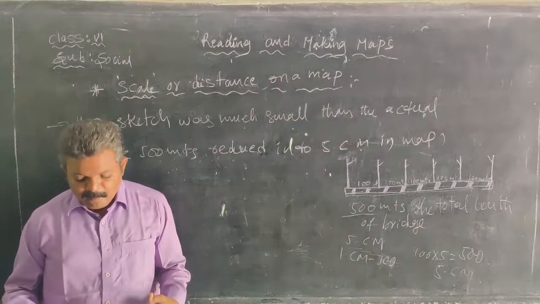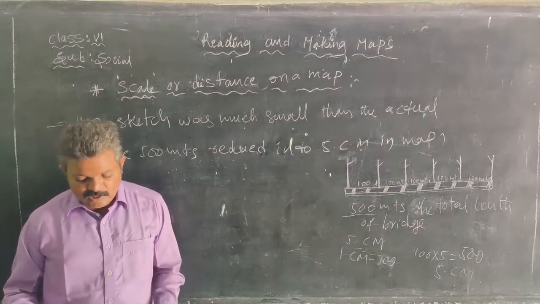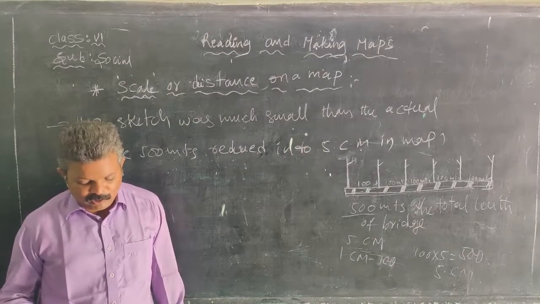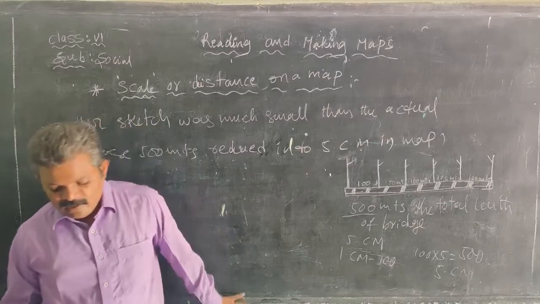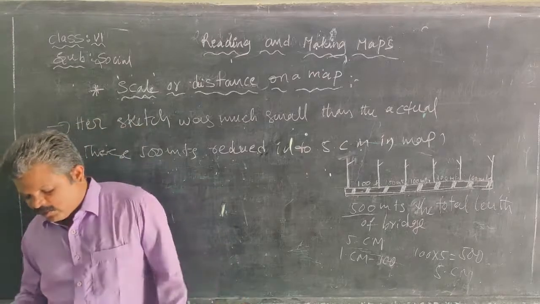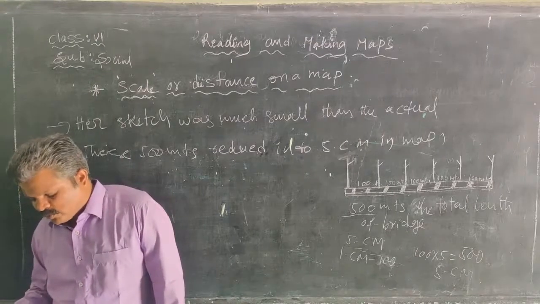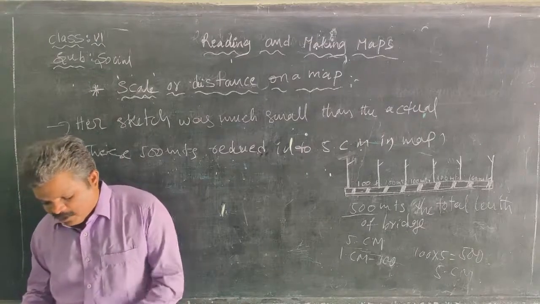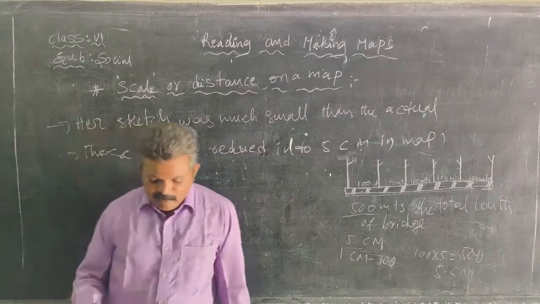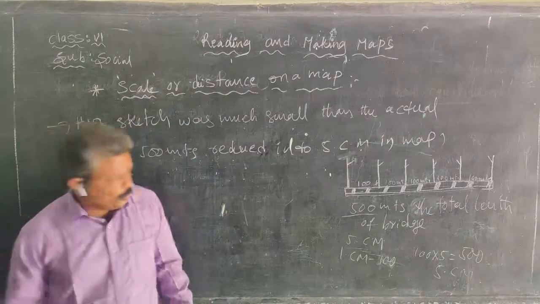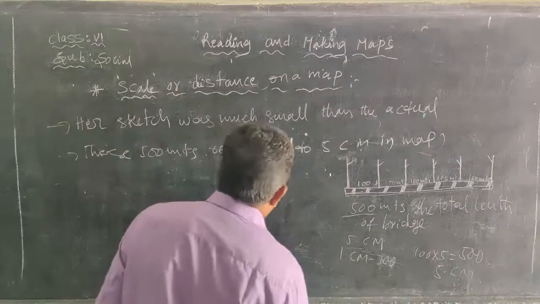So you can see that the actual distance between 2 lamp posts on the bridge is 100 meters, and the total distance between the first and last lamp post is 500 meters. While on the sketch, what is the distance between 2 lamp posts?